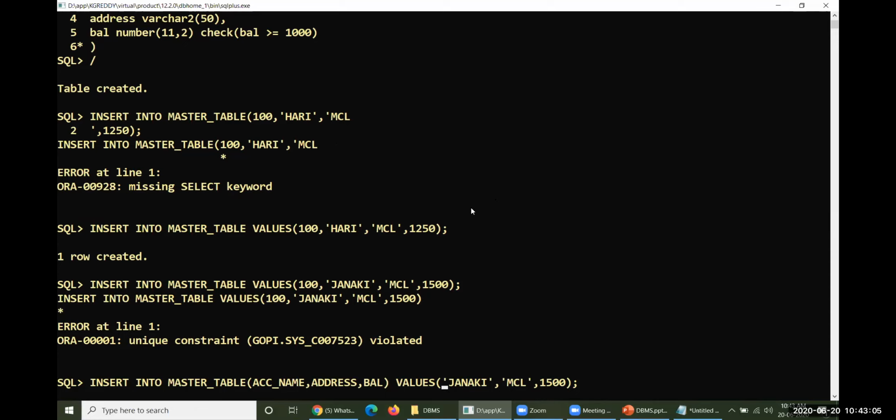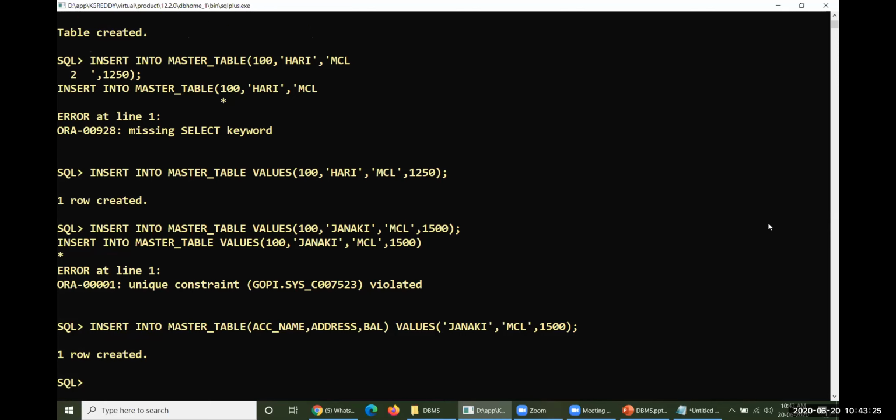Account holder name has been given properly, and for address, MCL has been given properly, and balance has been given properly. Janaki is not a null value, and 1500 is greater than or equal to 1000. Yes, every condition has been satisfied. Let me execute this one. Yes, your row has been introduced. Look at this. Select everything from master table.